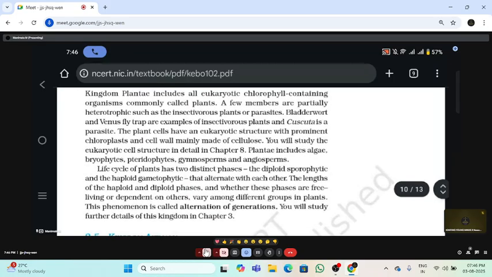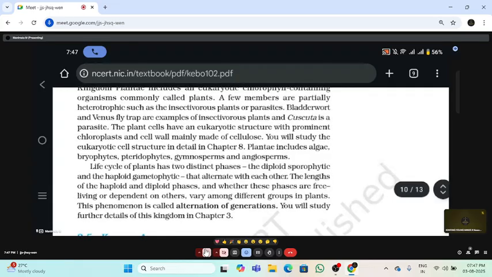Okay, so algae, bryophytes, pteridophytes, gymnosperm, angiosperm, all are included under the what is that? In the plant kingdom. And if you see the life cycle, the plant has two phases. What are the two phases the plant has? I will explain what is a diploid sporophytic, haploid gametophytic. We will go with that.